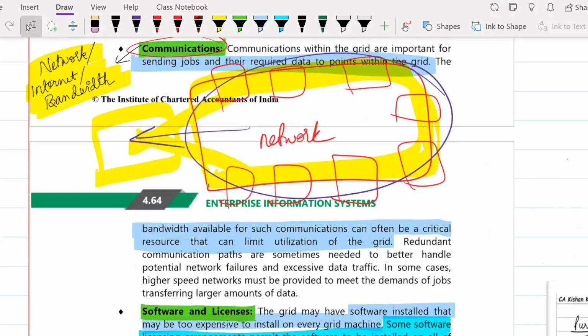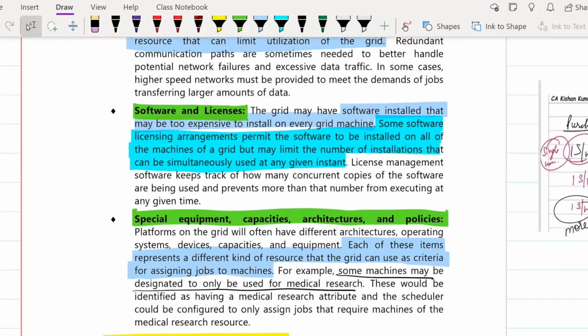So your networks and your bandwidth should also be good, and these are also a part of the resources being provided.